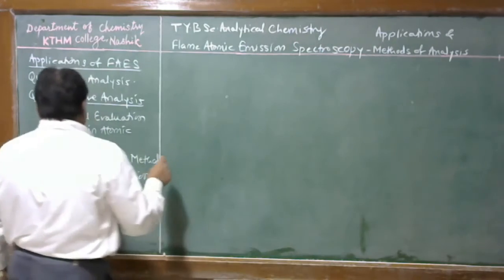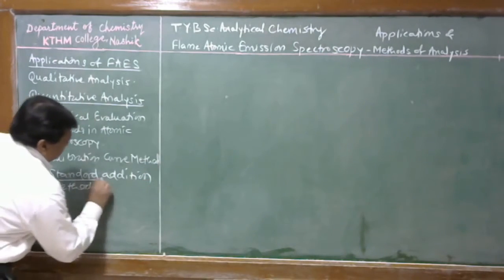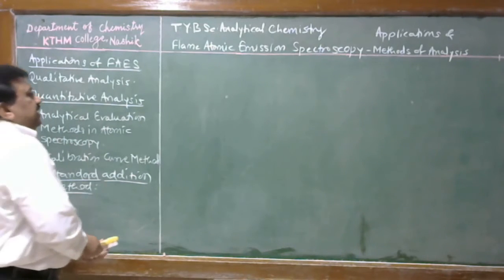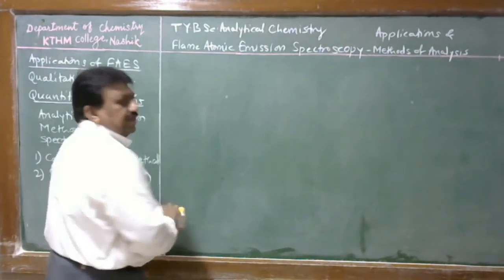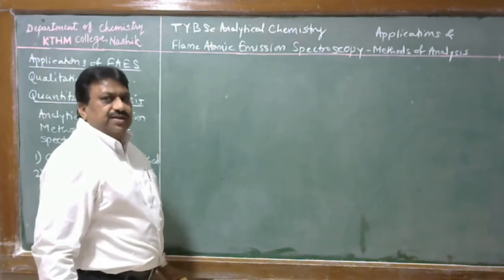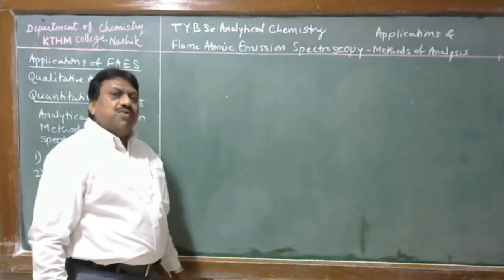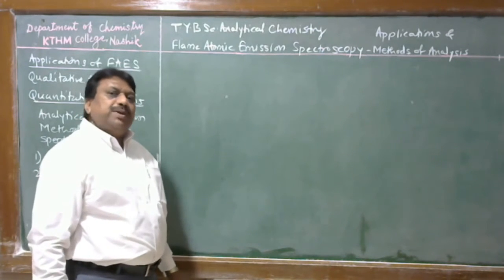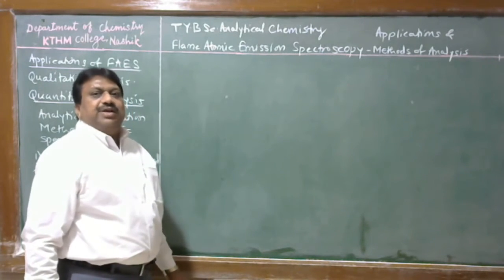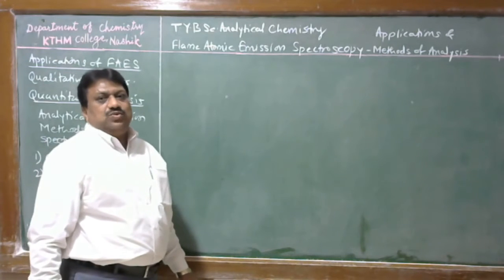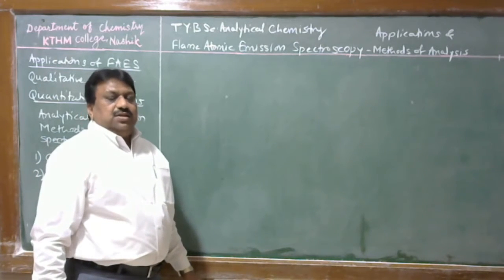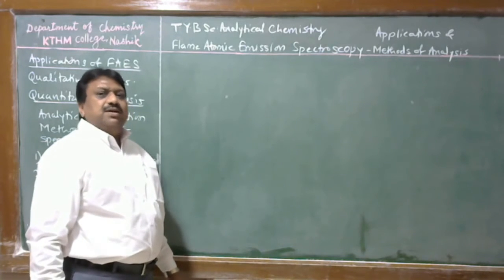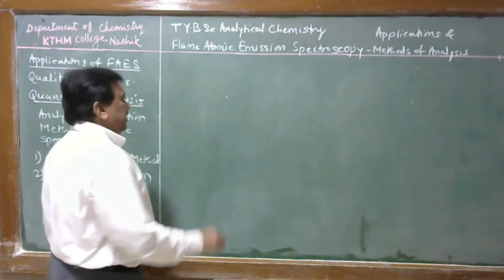Now, the second method is the standard addition method. The standard addition method is applicable for determination of the concentration of analyte where the composition of the sample is unknown. Therefore, it is impossible to prepare a standard solution having composition exactly similar to the sample, and therefore here we use the standard addition method.